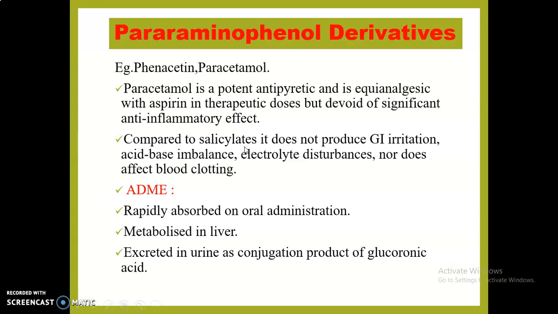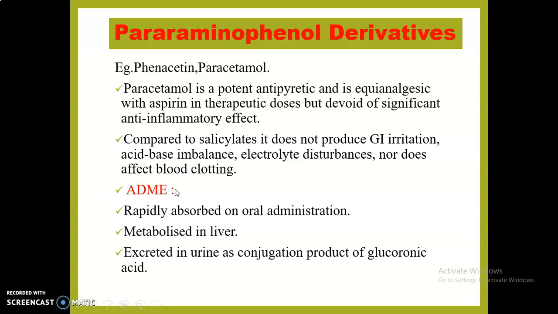Compared to salicylate, it does not produce gastrointestinal irritation, acid-base imbalance, or electrolyte disturbances, nor does it affect the blood clotting mechanism. Hence, it is preferred to aspirin as an analgesic antipyretic for routine use and for treating osteoarthritis pain.